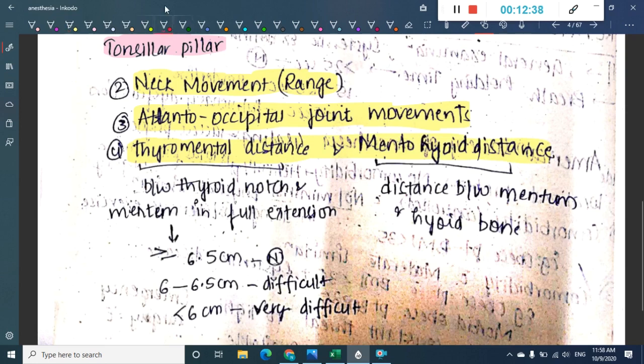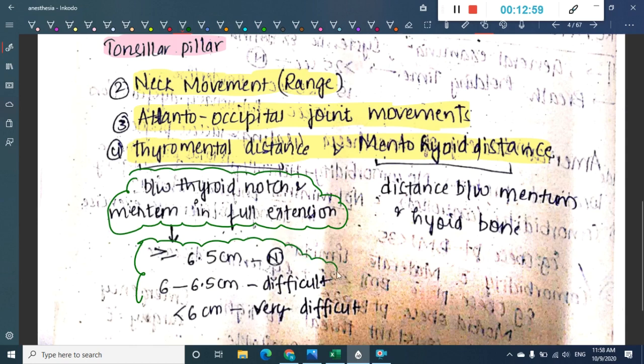What is thyromental distance? As the name says, it is the distance between the thyroid notch and the mentum in full extension. This distance is noted, and if it is more than 6.5 centimeters, then it is normal. If it is between 6 to 6.5 centimeters, it is difficult. If it is less than 6 centimeters, then it is very difficult.